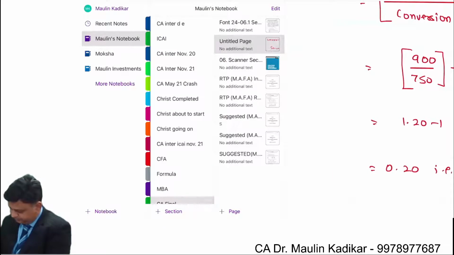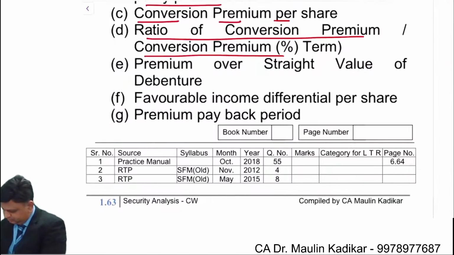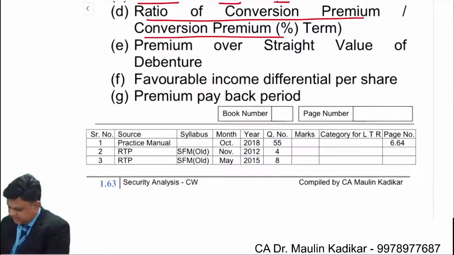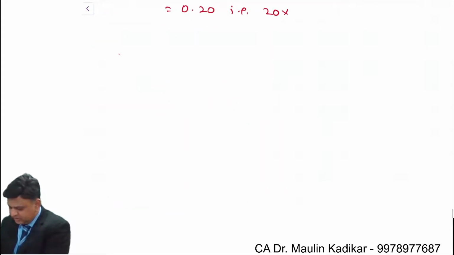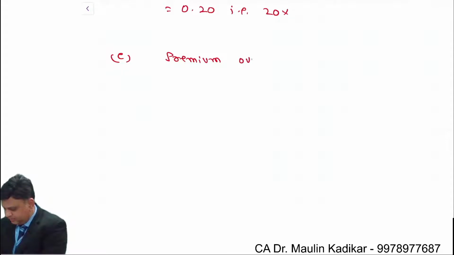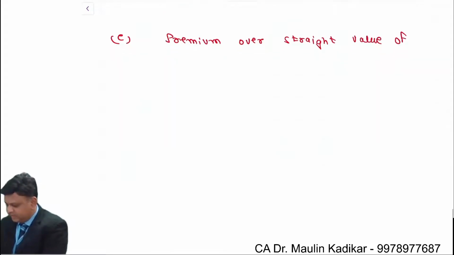Next, the question says the premium over straight value of the debenture. That is what we are required to find. So the equation, in that also once again it is very simple. Premium over straight value of debenture.